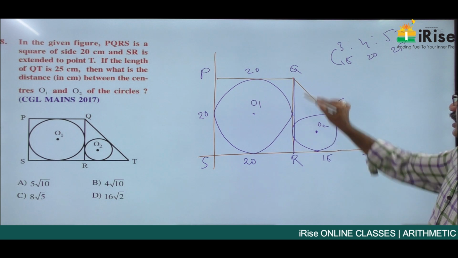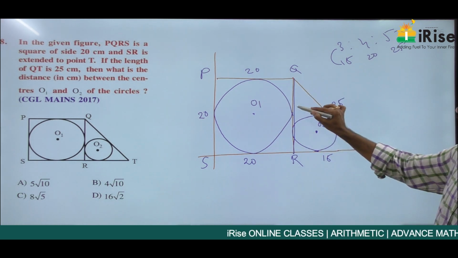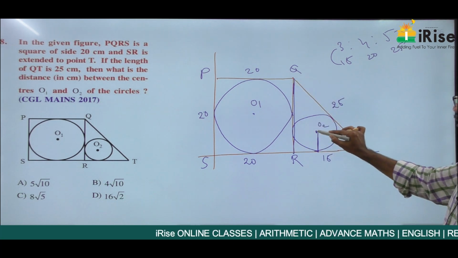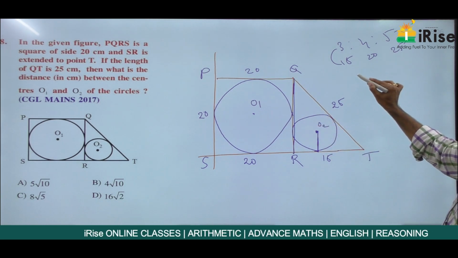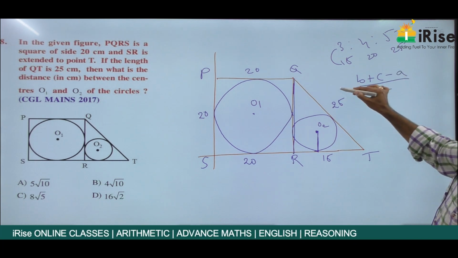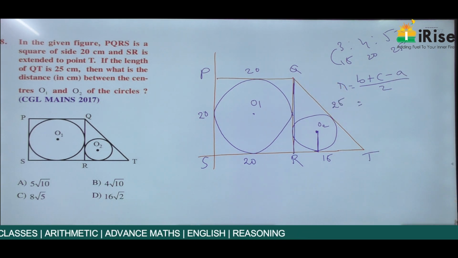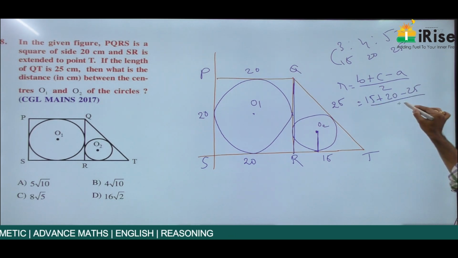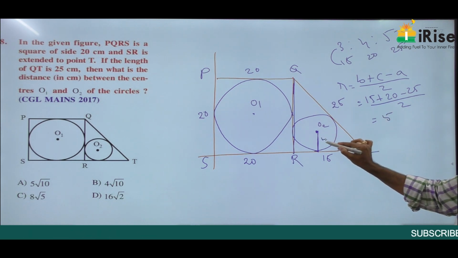So first, in a right angle triangle, if three sides are given, 20, 15, 25, the radius of the incircle of a right angle triangle is equal to B plus C minus A by 2, where A is the length of the hypotenuse. That is 15 plus 20 minus 25 by 2, 35 minus 25, 10 by 2, which is equal to 5. So this is 5.